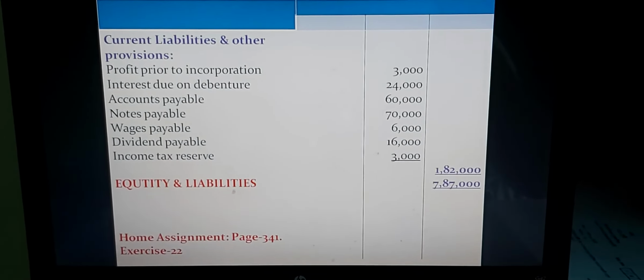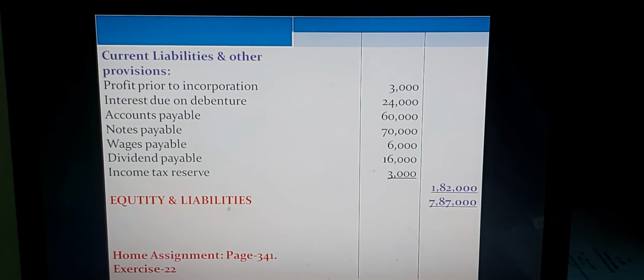Dear learners, I think you have understood all the lectures of financial position or financial statement of joint stock company. If not, try more and more.